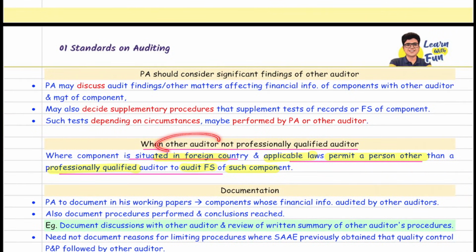Sir, what if the other auditor is not a professionally qualified auditor? It says whenever a component is situated in a foreign country, example, Germany, and the laws of Germany permit a person other than professionally qualified to audit the financial statement.